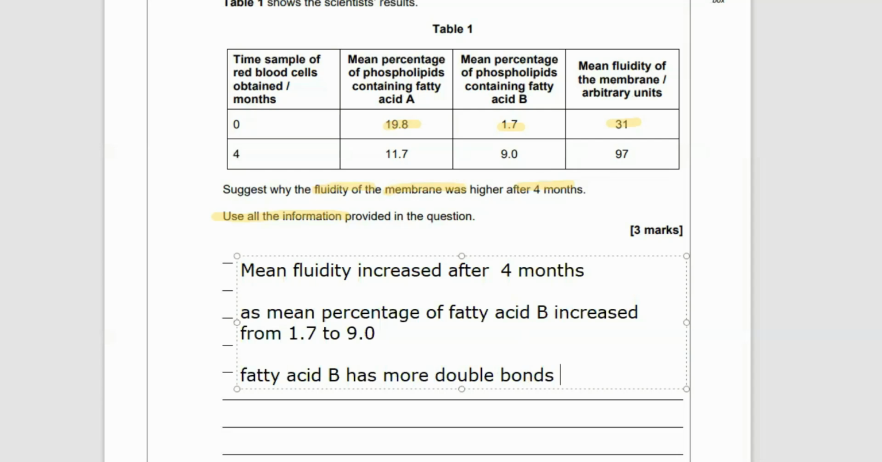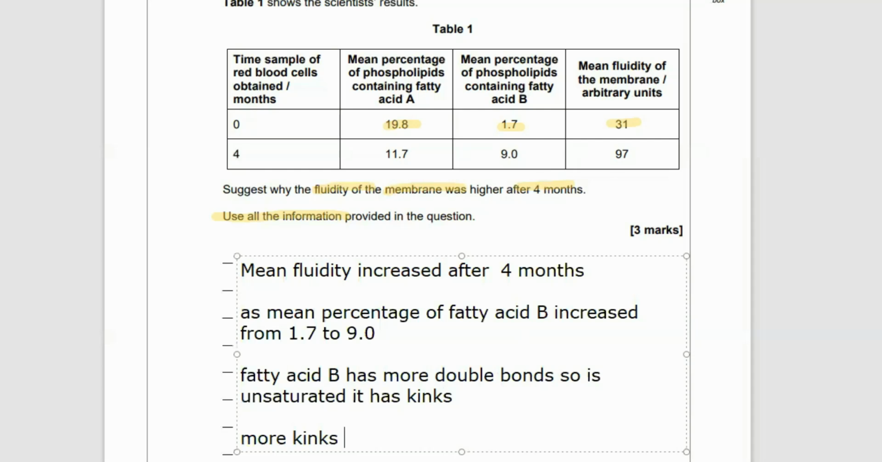Wherever you get a double bond, the fatty acid tail bends. If you're a chemist, you know that's because double bonds have no rotation around them. So the atoms either side of the double bond can't rotate and it causes a bend. So the more kinks you have, if you're polyunsaturated with lots of kinks, you're going to have a very low melting point and increased fluidity.